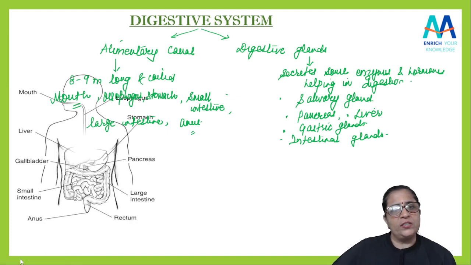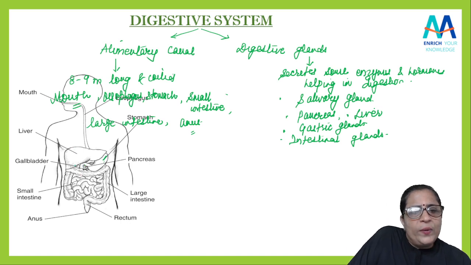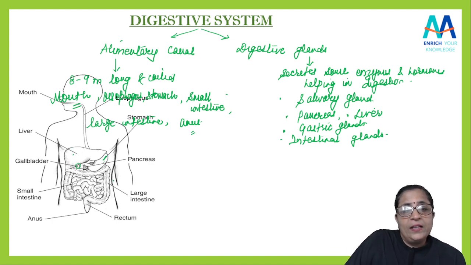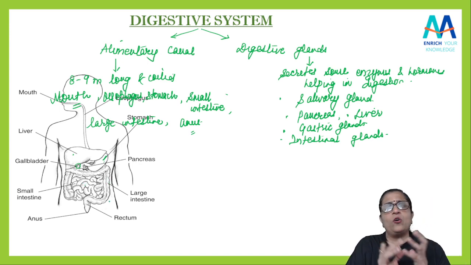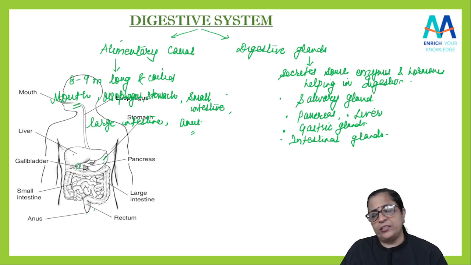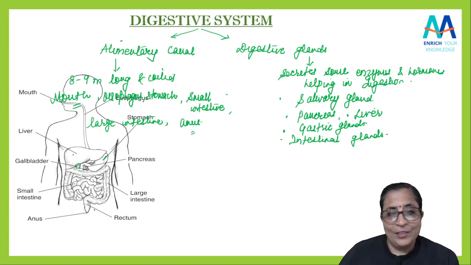Got it, students? You can see. Okay, yes, you can see this is mouth, yeah. Then this is the stomach. Then this is pancreas. Here the small one is gallbladder. Gallbladder का क्या काम है हम लोग पढ़ेंगे. I'll tell you that also. This is a liver. Then the large intestine. This is a small intestine. Small intestine बहुत ज़्यादा coiled रहती है, isn't it? And the rectum, and last is the anus, yes, which is the last part, or the digestive system ends at anus. Got it, students? So this was about the digestive system.